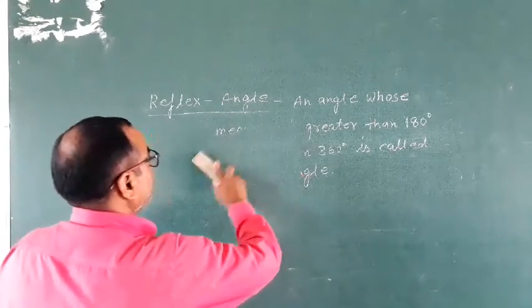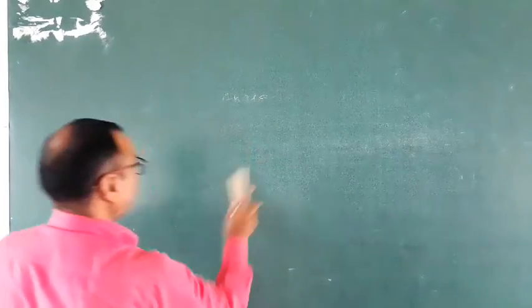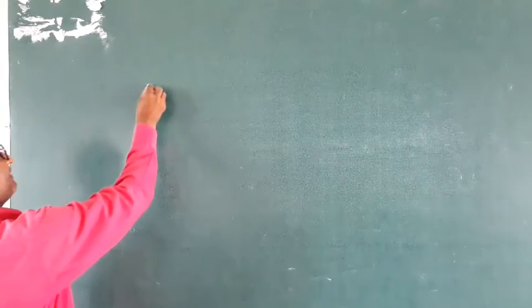After that, the last angle is the whole angle.